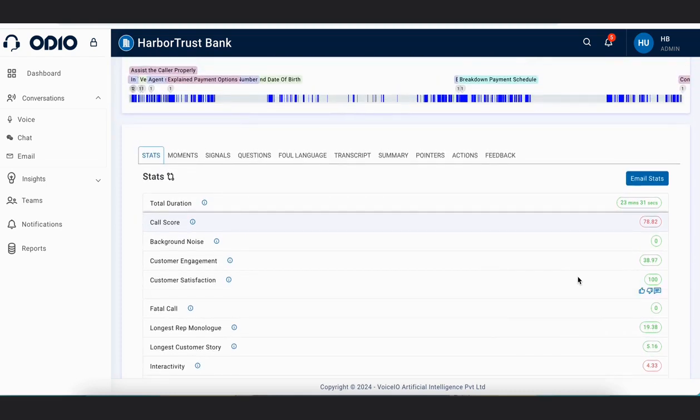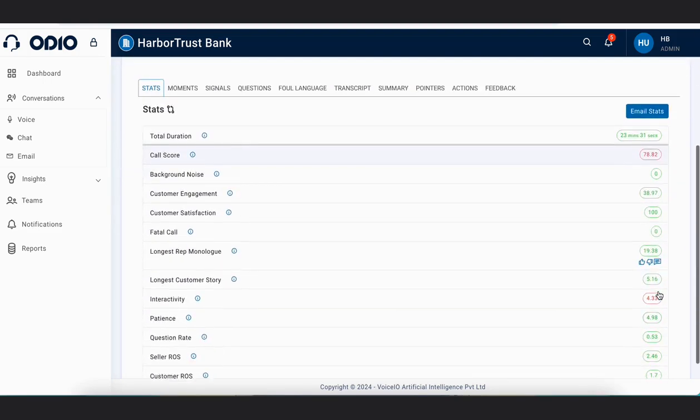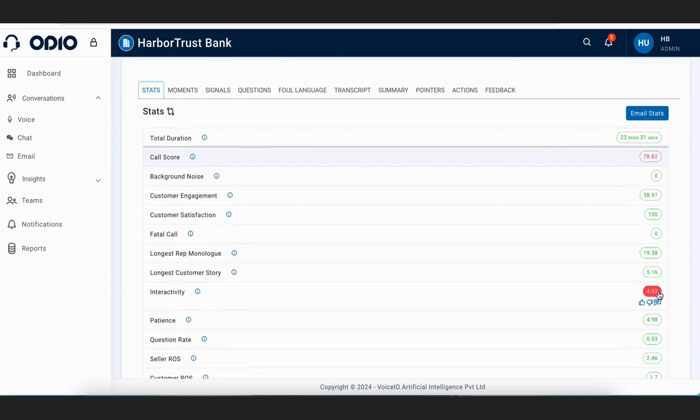In these stats we have the option to like, dislike, and leave a comment for a particular stat. For example, if this is the manager of Carol, who is the agent, and the manager is looking at the different numbers and wants to like, dislike, or drop a comment or feedback for Carol, the manager can do this from here itself.